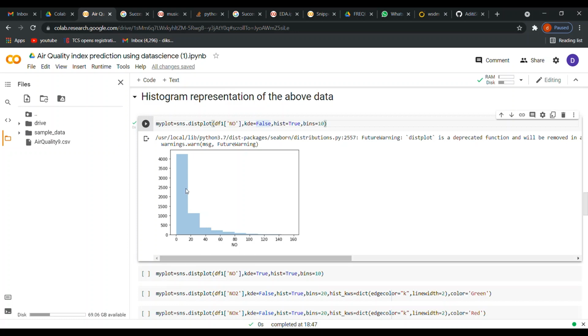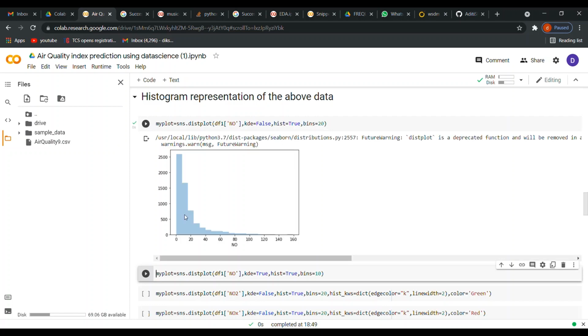This is a univariate analysis. We call it univariate analysis because we use just one feature over here. What is that one feature? We have used only NO from our data set, right? We have used only one feature, that's why we call it a univariate analysis. And what are bins over here? Bins equals 10 means these 1, 2, 3, 4, 5 are the bins. In total we have given 10 bins over here. Now you can change the value to 20, so see what happens.